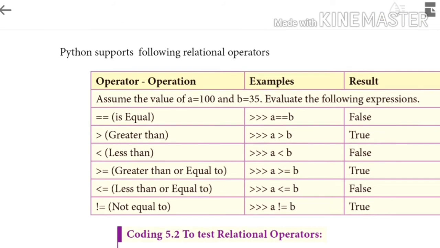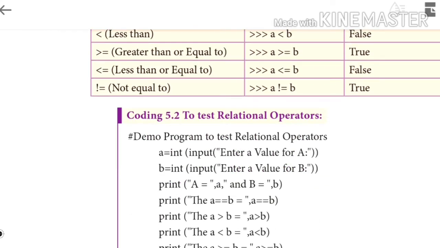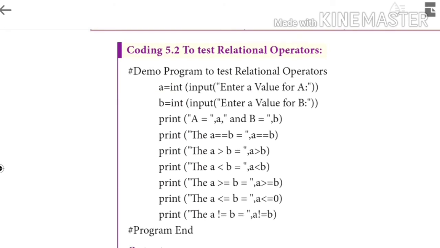Assume the value a equal to 100 and b equal to 35. The symbols are double equal, greater than, less than, greater than equal, less than equal, not equal. These operators can be applied in the example and the result we get is either true or false. This is the complete example of applying all the relational operators.